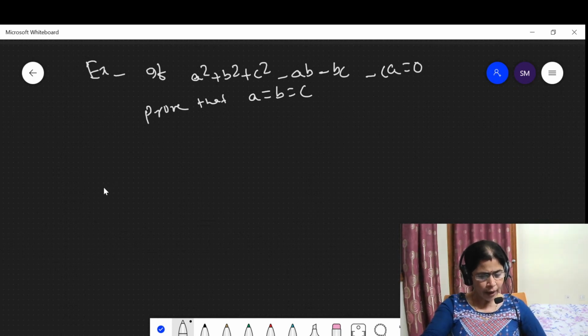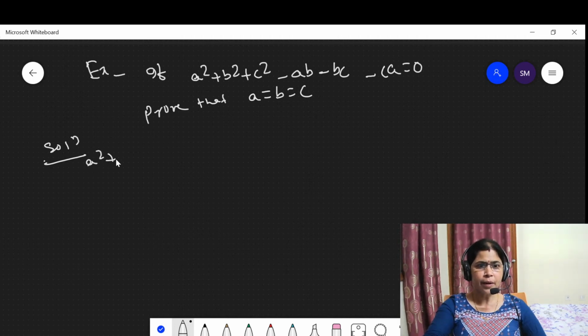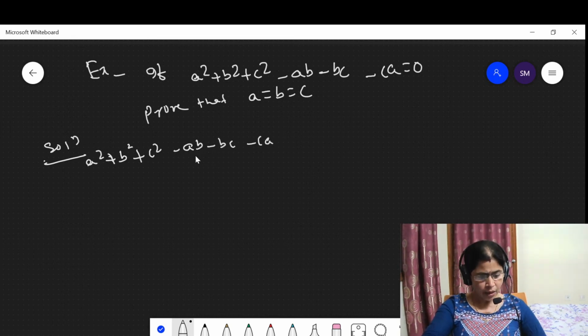This is also a proof. Here the condition is given. Let us solve. The condition is given: a square plus b square plus c square minus ab minus bc minus ca is equal to 0.